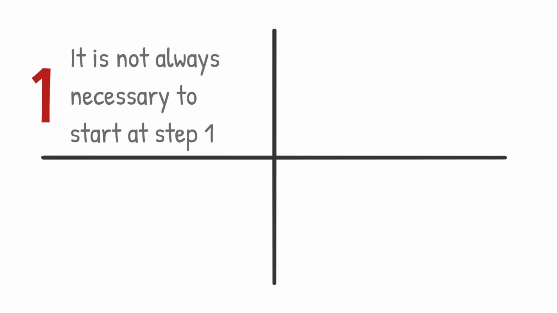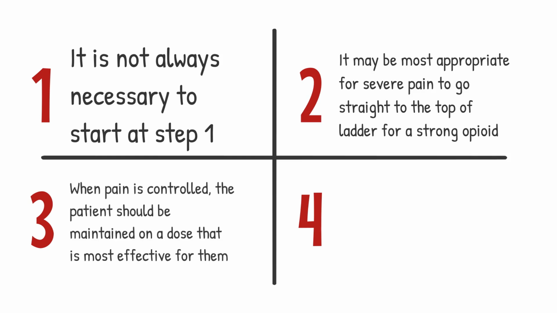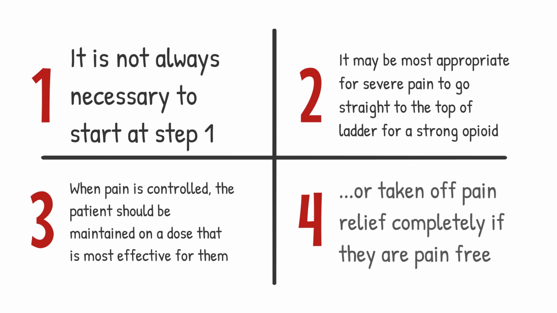When making drug choices, it's not always necessary to start at step 1, the bottom of the pain ladder. It may be most appropriate for severe pain to go straight to the top of the ladder for a strong opioid. When pain is controlled, the patient should be maintained on a dose that is most effective for them, or taken off pain relief completely if they are pain-free.